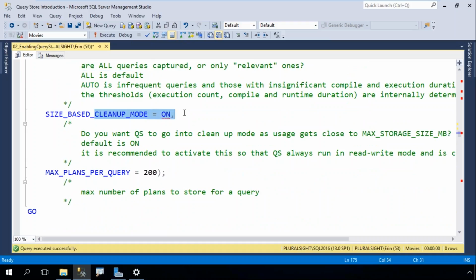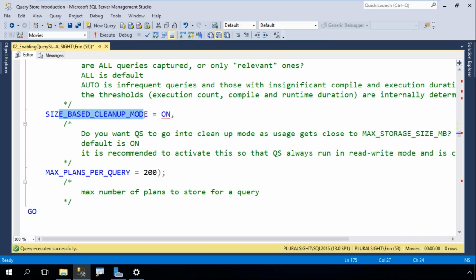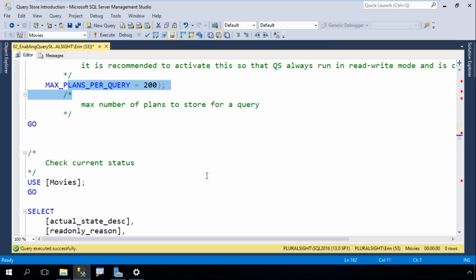Size-based cleanup mode, I turn this on because I want it to go in and clean up, because if it doesn't and I hit that max, it turns off. Now you can monitor to look to see how much is being used and get an alert if it gets close to that limit. And again, max plans per query 200.